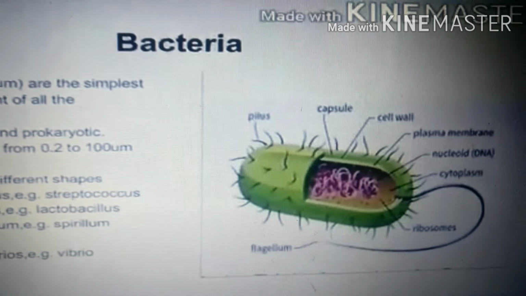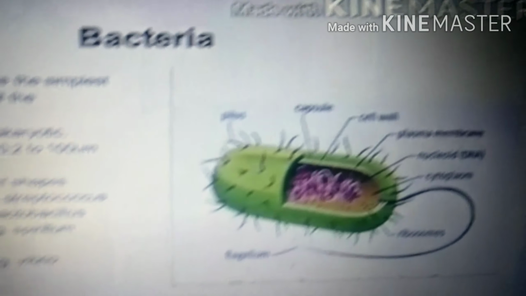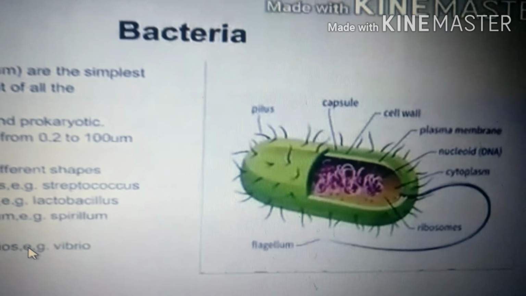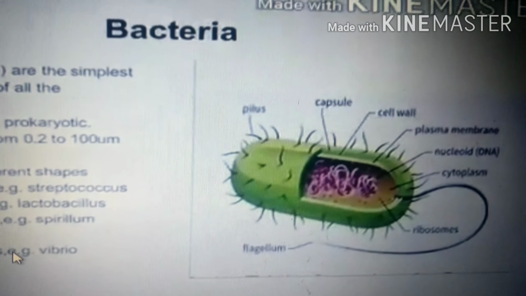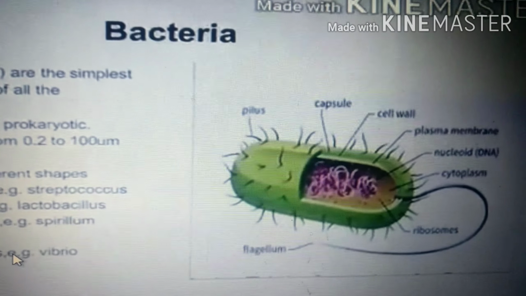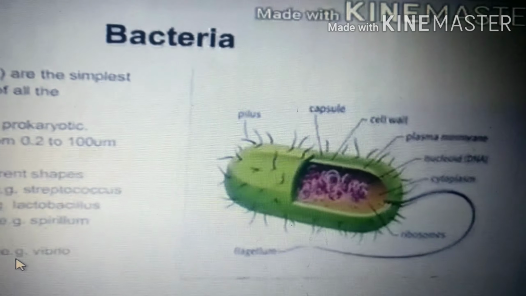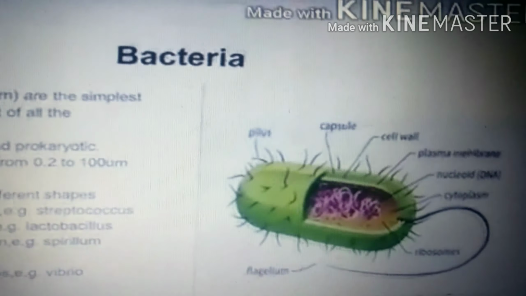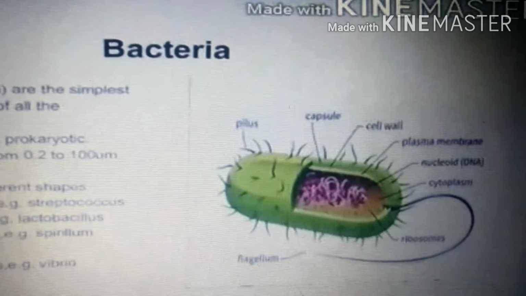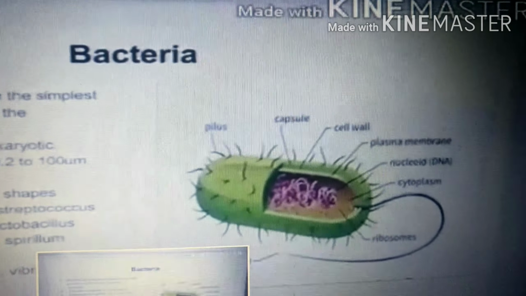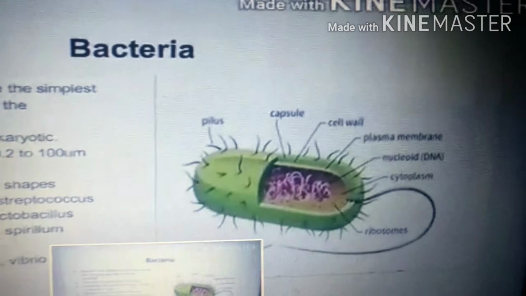So on what basis are they classified, children? The bacteria are classified on the basis of their shapes. How many groups? Four. What are those? Round shaped bacteria, rod shaped bacteria, spiral shaped bacteria, as well as comma shaped bacteria. We have learned about bacteria clearly, and in singular form we call it a bacterium.